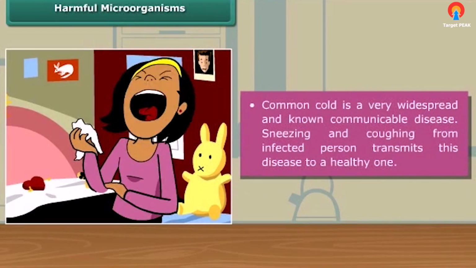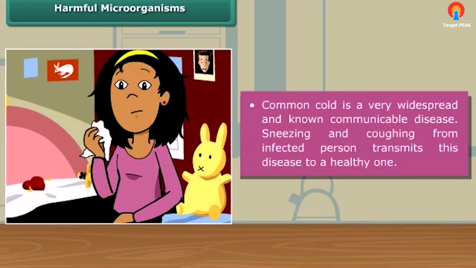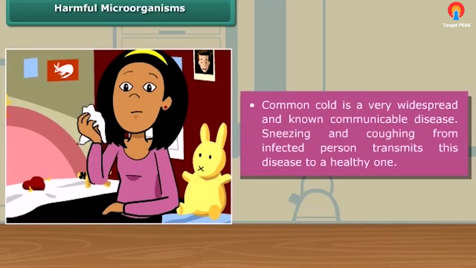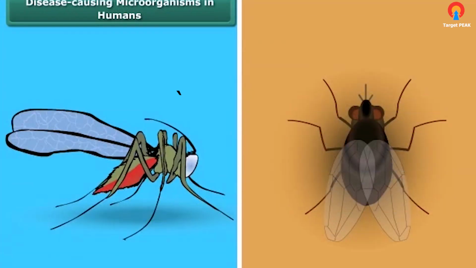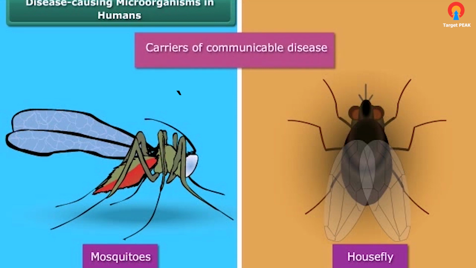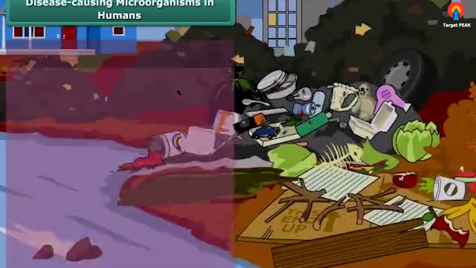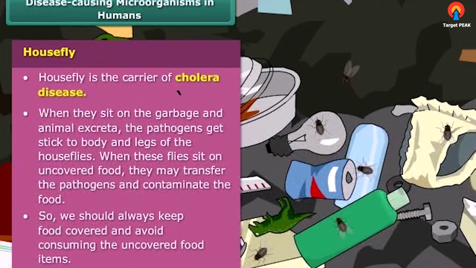Common cold is a very common example of a communicable disease. Friends, some insects and animals that are found in our surroundings act as carriers of pathogens. Housefly and mosquitoes are common examples of such carriers. In cholera, the housefly is the carrier of many pathogens.